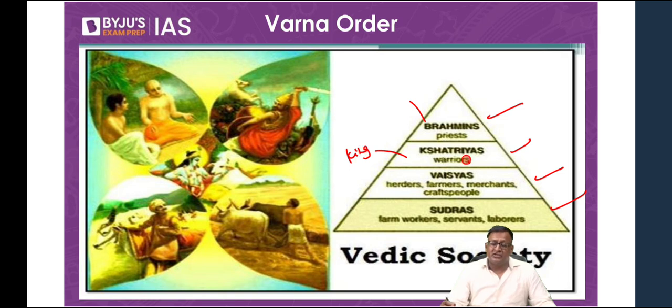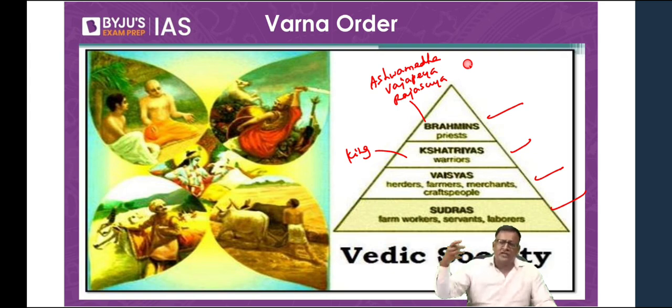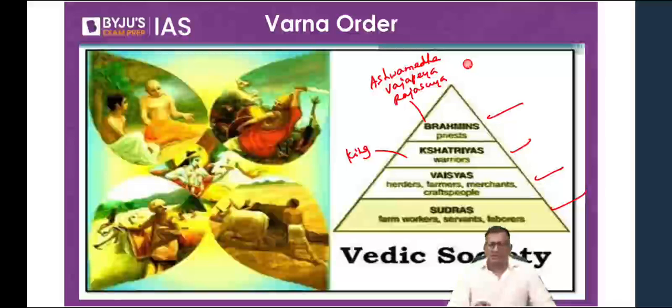And the Brahmana would perform sacrifices to enhance the power of the king. What are the various sacrifices performed by the Brahmana priest? He would perform the Ashwamedha sacrifice, the Vajapeya sacrifice, the Rajasuya sacrifice, etc. And who was the one who funded these sacrifices? The king. But since the Brahmin priest had the knowledge of the Vedas and the Shastras, and he was the one who performed these sacrifices, supposedly to enhance the power of the king, the Brahmana priest began to claim superiority over the Kshatriyas. And this was not liked by the Kshatriyas. Did you understand? So the Brahminical domination was challenged by the Kshatriyas.